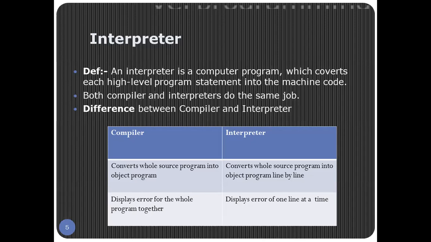Whereas an interpreter converts the source program into an object program line by line and also displays the error of one line at a time. This is a major difference between a compiler and an interpreter. Both of them are doing the same job, the only difference is the way they work. A compiler does everything all together, whereas an interpreter does it one by one.